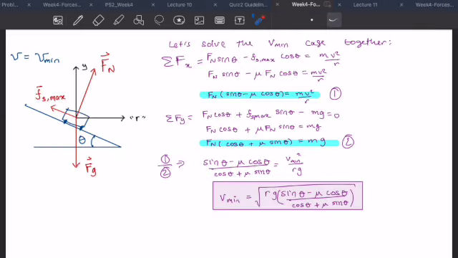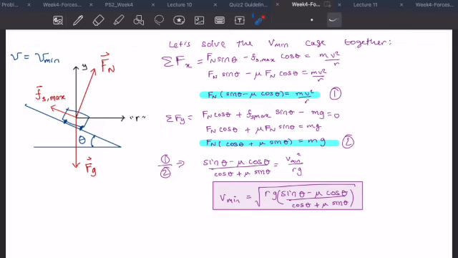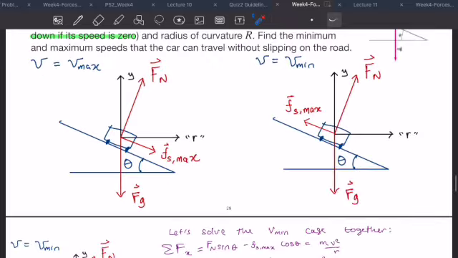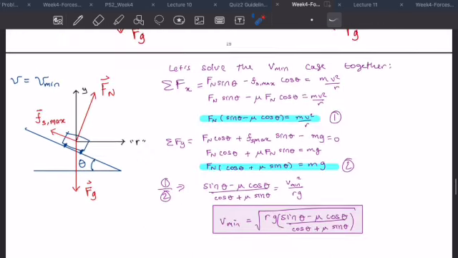Here I'll walk you through the calculation for the minimum case. So I've gone ahead and copied the free body diagram here. What I'd like you to do actually is pause the video and try to write the sum of the forces in the radial direction and the sum of the forces in the vertical direction, y, and try to figure out what's the minimum speed you can move with and not slip downward. Once you've done that, you should watch the rest of the video.